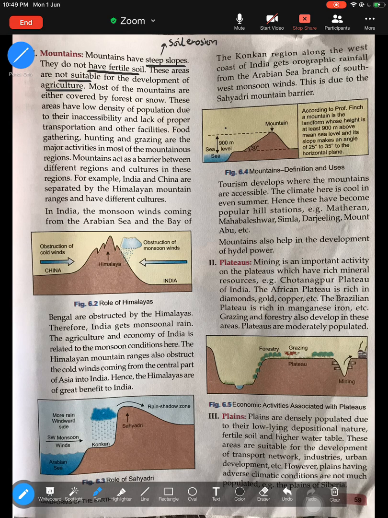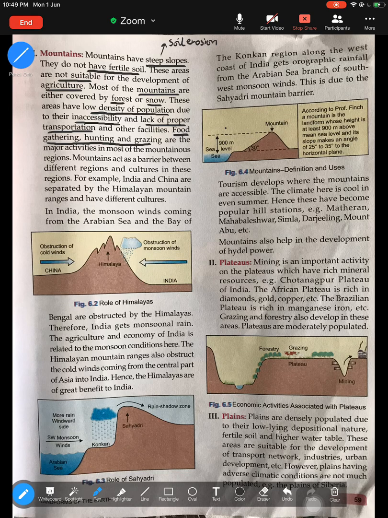Second, you will see that mountains are mostly covered with forest or snow. Even the population density is very, very low because of inaccessibility and lack of proper transportation. That's why most of the mountains are inaccessible and have low population density. Next, you will see that food gathering, hunting, and grazing are some of the most common activities that you see in the mountain areas.